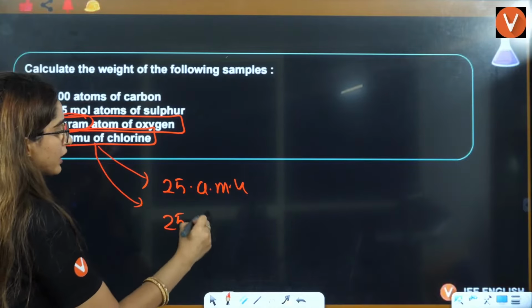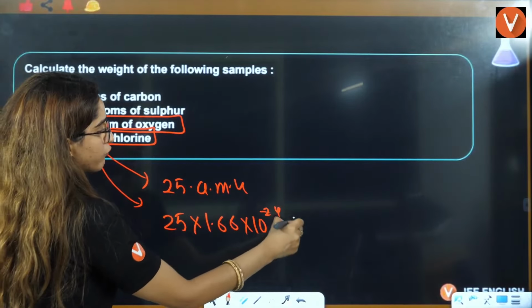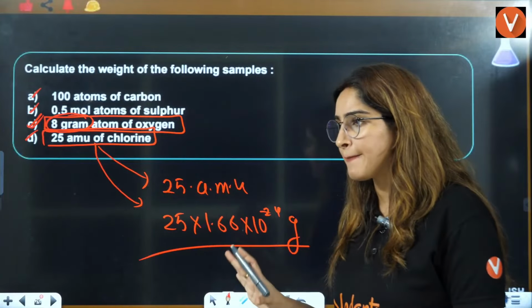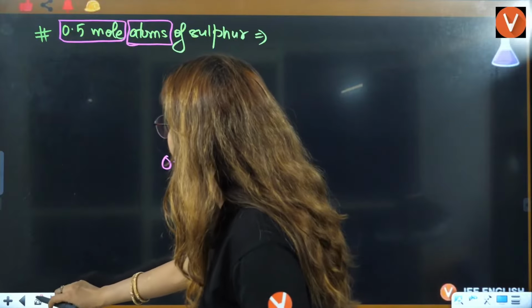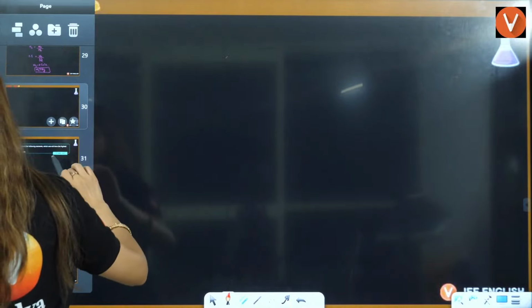So 25 multiplied by 1.66 into 10 raised to power minus 24 gram is going to be the weight in grams. Okay? Let me know in the chat box if that is clear to everyone or not.